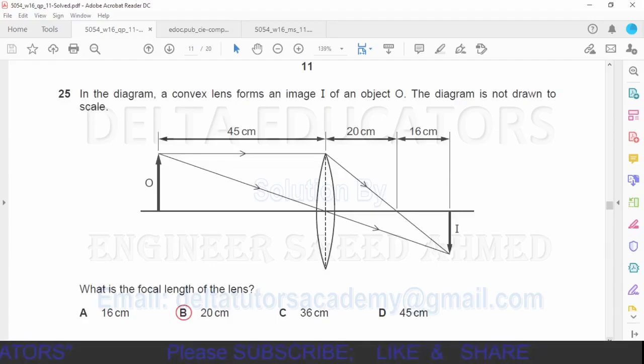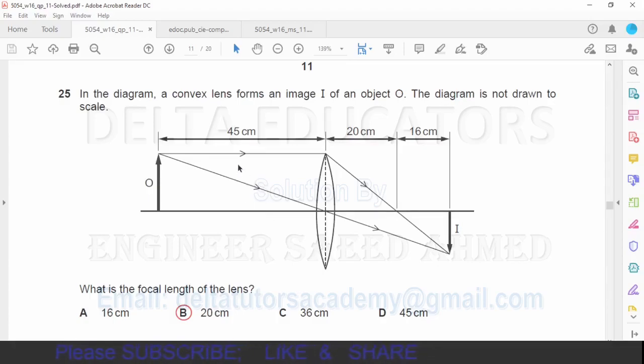Question number 25. In the diagram, a convex lens forms an image I of an object O. The diagram is not drawn to scale. What is the focal length of the lens?